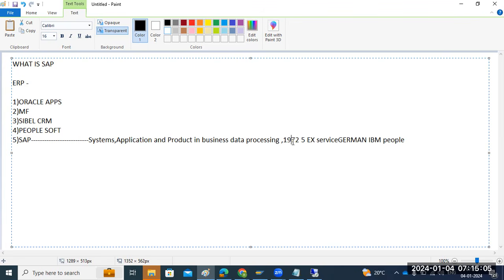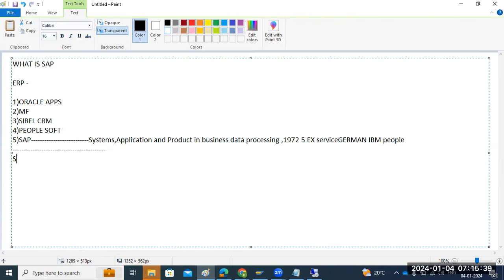For every business, they are using SAP applications. Who developed it? The five ex-service IBM people developed the SAP application in 1972, depending on their business processing. We don't need much history on that. In SAP we have multiple products, and we will call them products, though sometimes people call them technologies. So this is SAP.